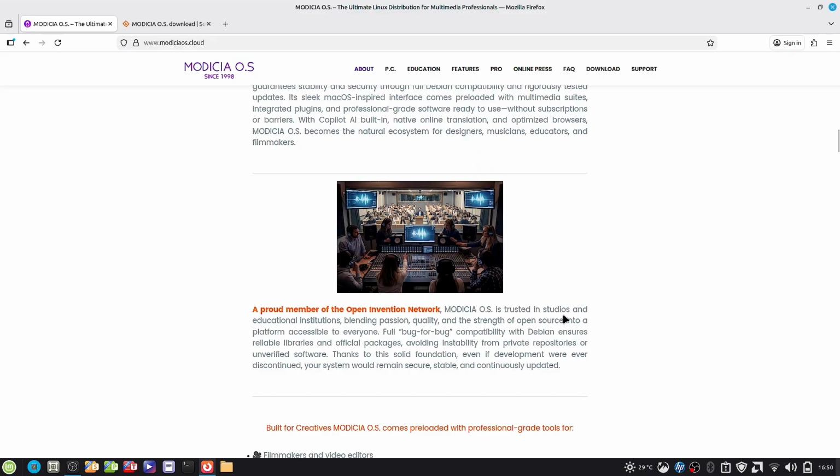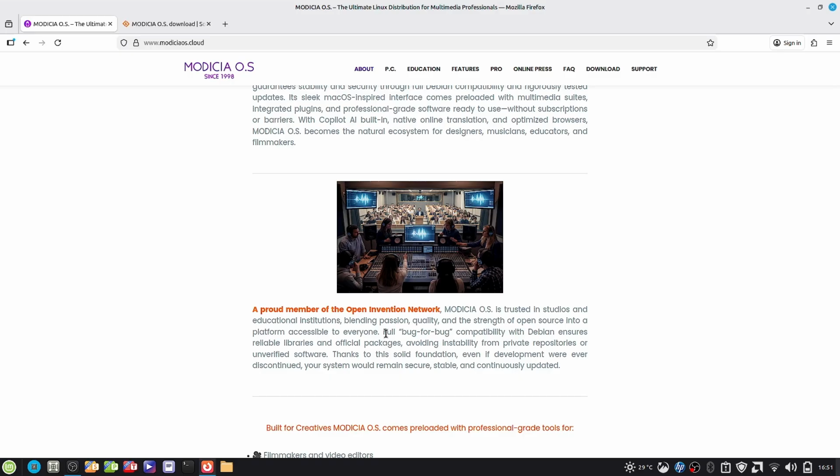MODICIA OS is trusted in studios and educational institutes, blending passion, quality, and strength of open source into a platform accessible to everyone. Full bug-for-bug compatibility with Debian ensures reliable libraries and official packages, avoiding instability from the private repositories or unverified software. Thanks to this solid foundation, even if development were ever discontinued, your system will remain secure, stable, and continuously updated.